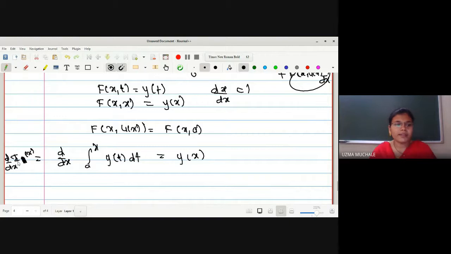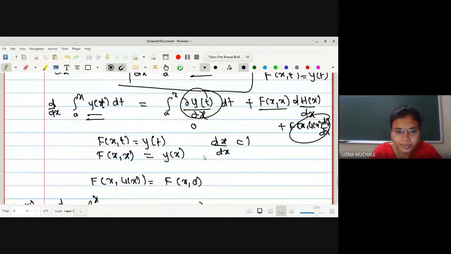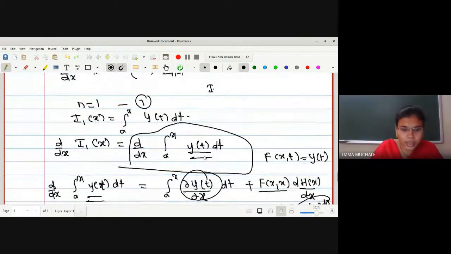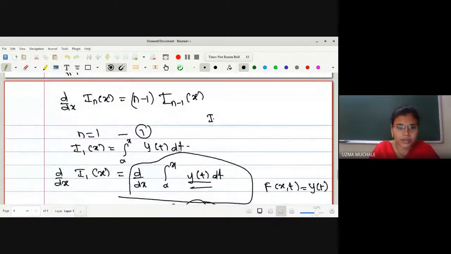The derivative of I1 of x is nothing but simply your function y of x. Okay. Now what we will do actually, for n equal to 1 we have found one equation. Before that we have found the derivative d by dx of I n of x. So here, let me rename this as equation, say, sum 2.